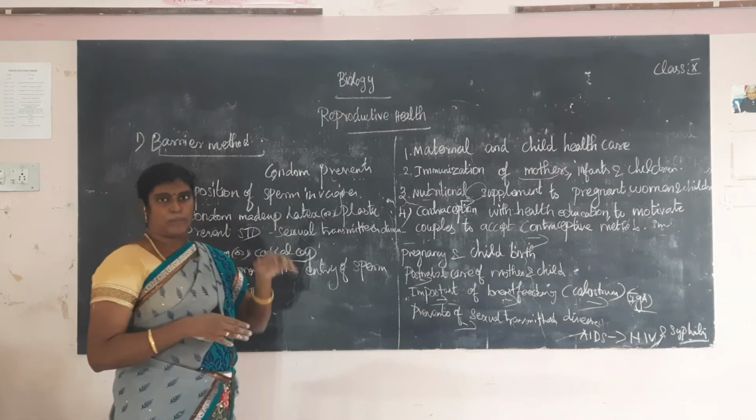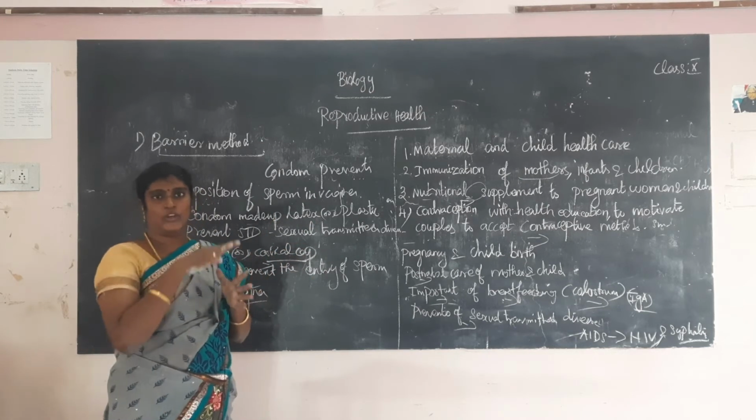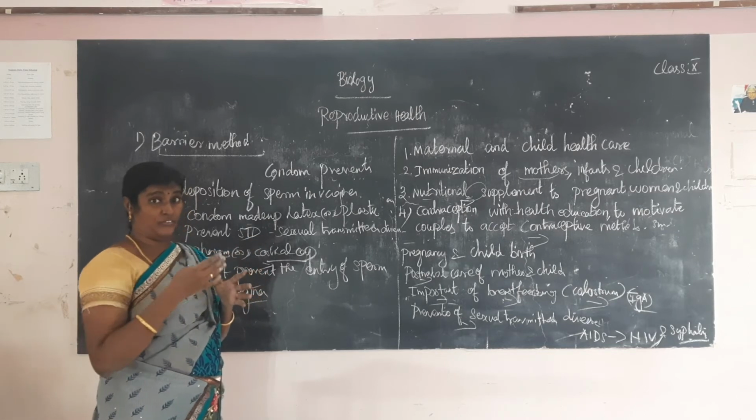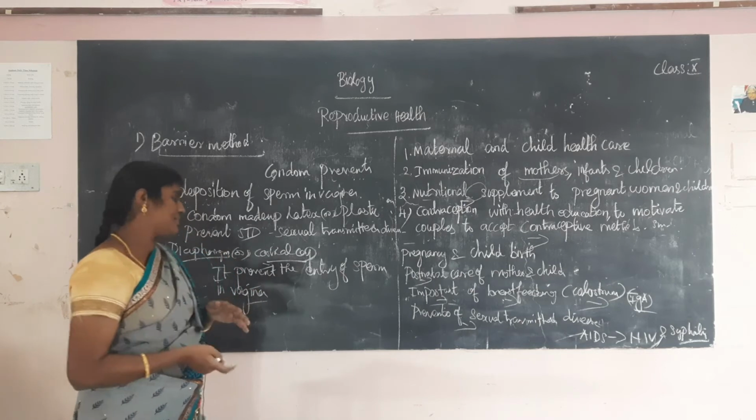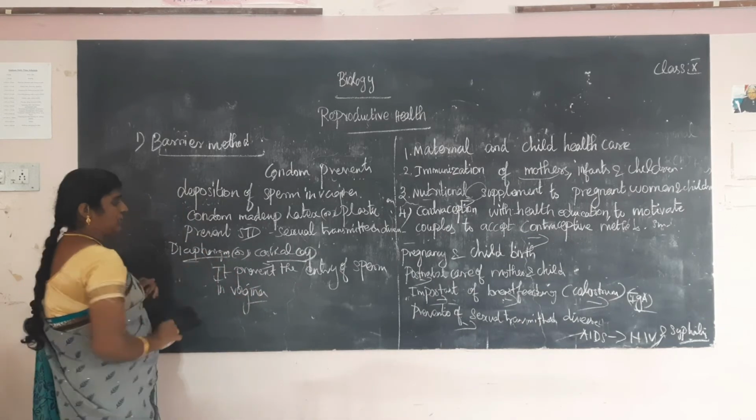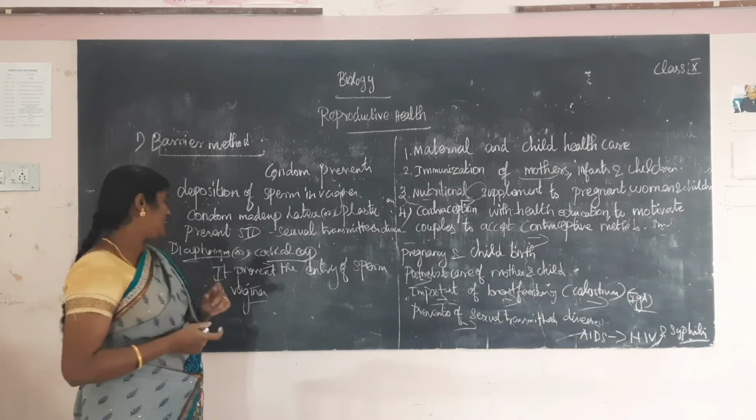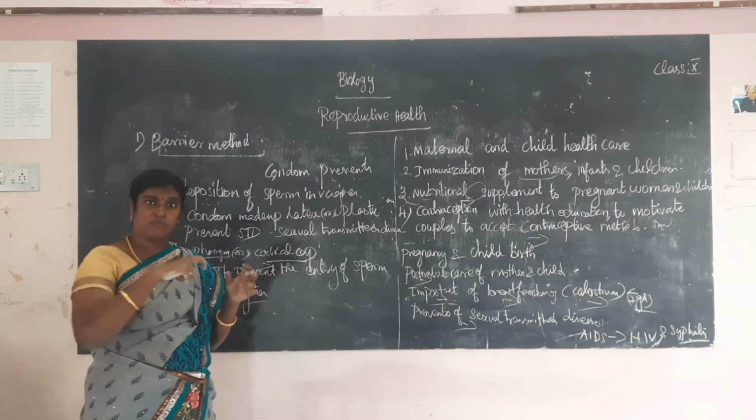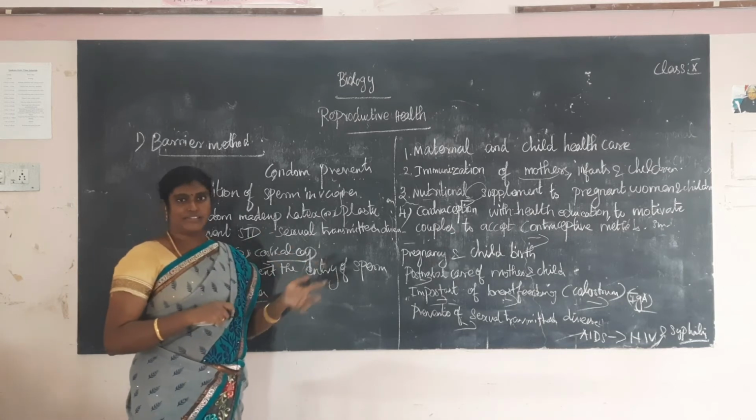The condom is made up of plastic or latex. What is the main use? It prevents sexually transmitted disease. Another one is the diaphragm or cervical cap. The cervical cap is situated in the vaginal region. It prevents the entry of sperm into the vagina and protects against sexually transmitted disease.